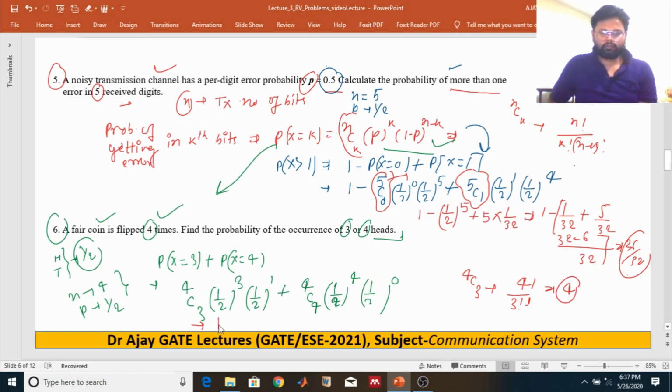So you will get 4 times 1/16, plus this value, 4c4, which is 1. So 1 multiplied with 1/16, and you will get 5 by 16.